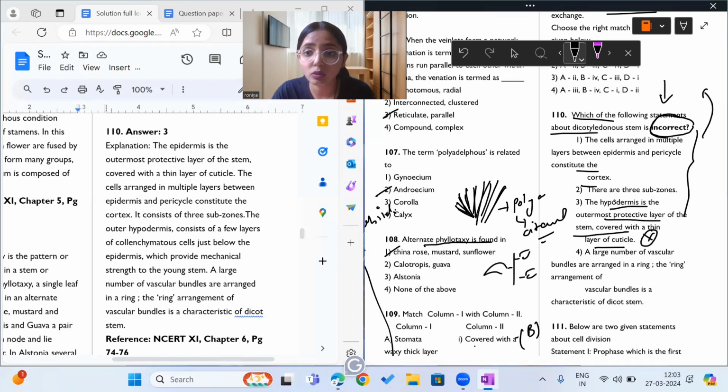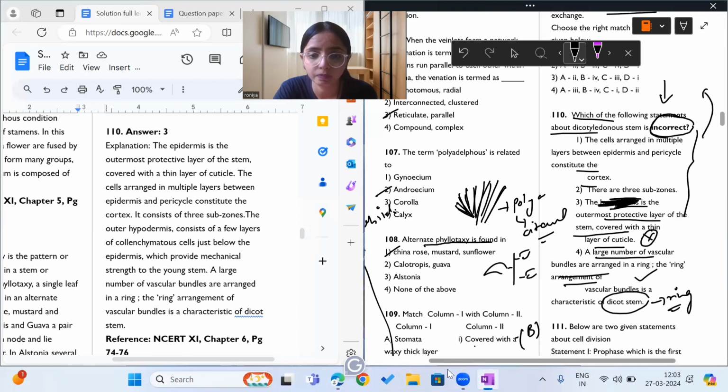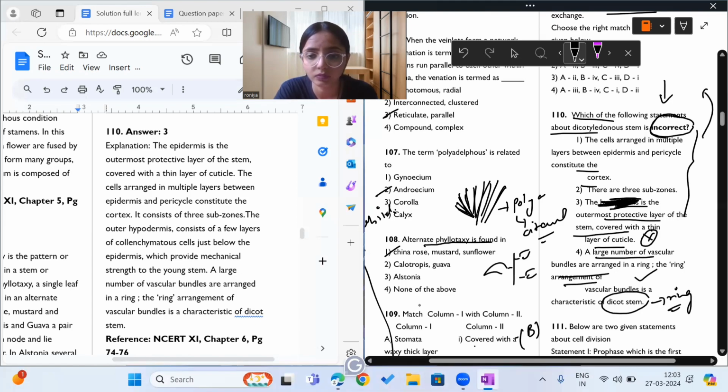The epidermis is the outermost protective layer of the stem, covered with cuticle, not the hypodermis. A large number of vascular bundles are arranged in a ring. Yes, it is correct. In dicot stem, the vascular bundles are arranged like a ring, and in monocot stem, the vascular bundles are scattered. So the answer to question 110 is option number 3.